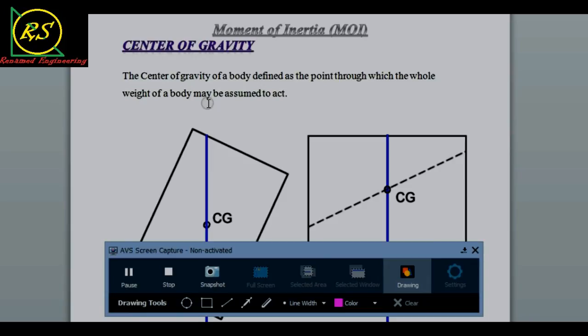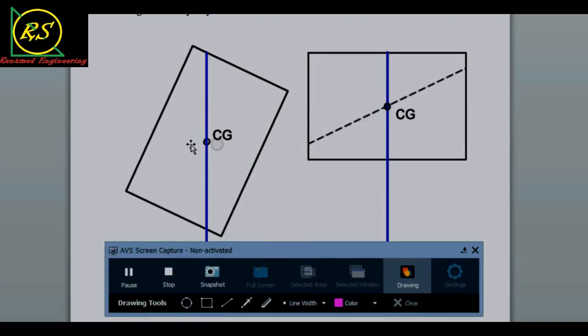For example, this is the whole body, a rectangular body, and this is our center of gravity. The whole weight of the body is passing through, or acting at, this point. It's known as center of gravity.